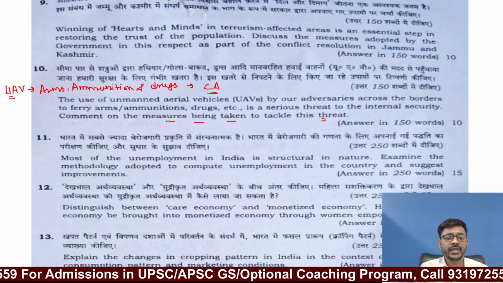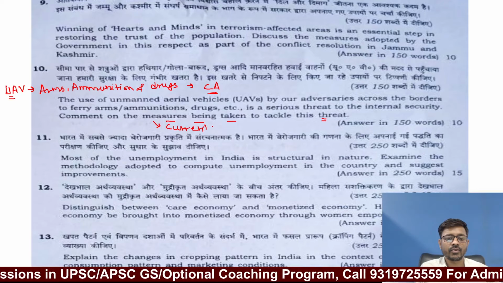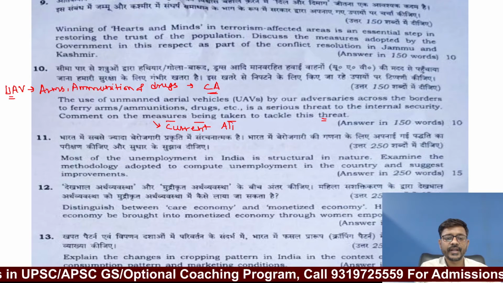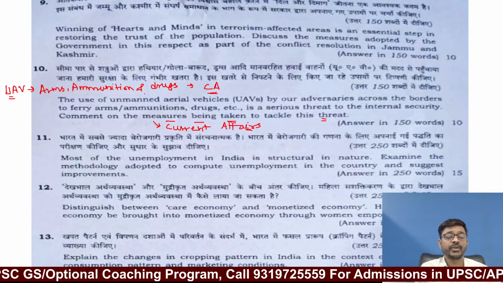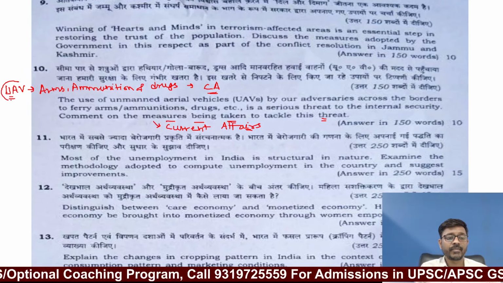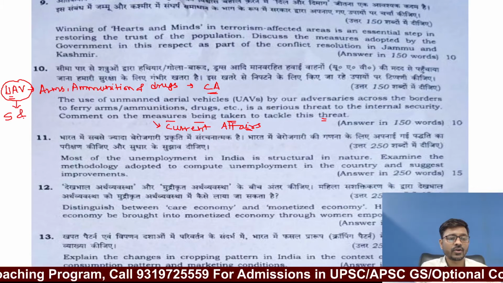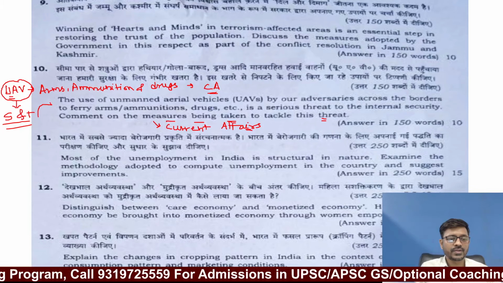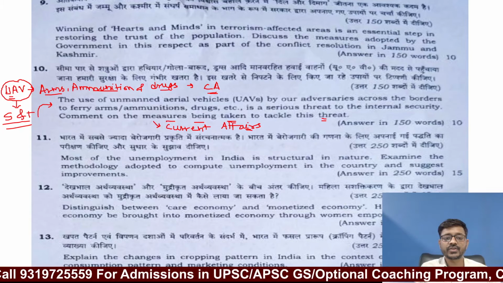Now, these measures are available in the current affairs: what measures or what efforts the government of India is taking to deal with the problem of arms, ammunition and drugs by using unmanned aerial vehicles. See here, science and technology is being used for negative purpose, that is delivery of arms, ammunition and drugs.